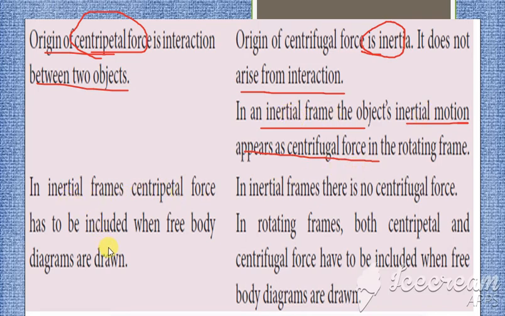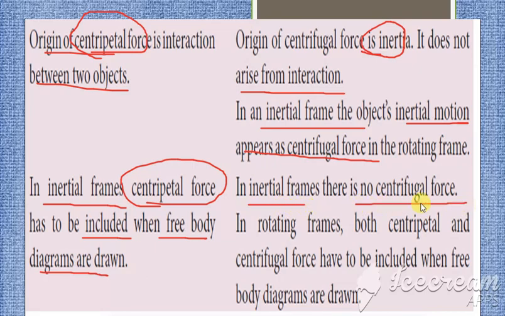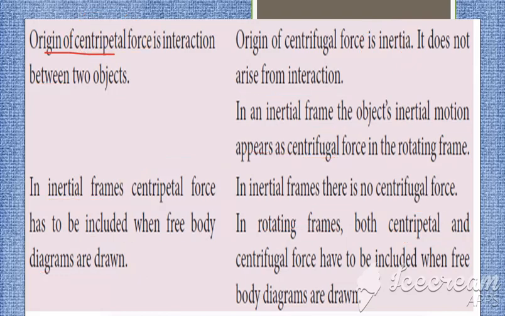Okay. Then the last point is in the inertial frame, the centripetal force has to be included when the free body diagrams are drawn. So centripetal force என்ன பண்ணுவோம், include பண்ணுவோம். But here in the inertial frames there is no centrifugal. So inertial frameல centrifugal இருக்காது. Rotating frameல both centripetal and centrifugal has to be included in the diagram. Yes, clear? So these are all the differences between the centripetal and centrifugal forces. Okay, thank you.